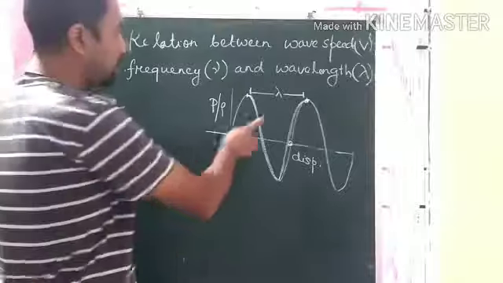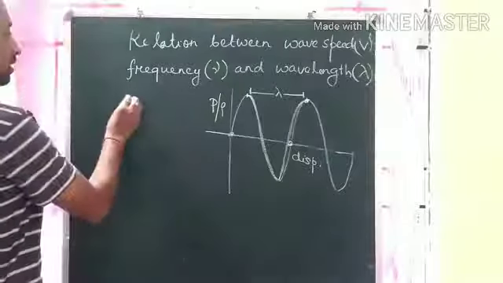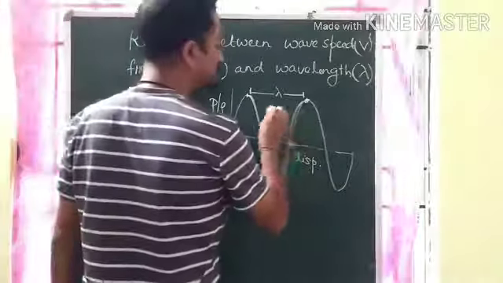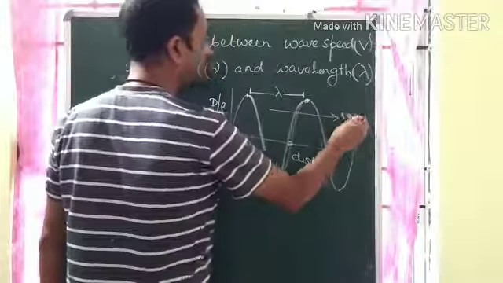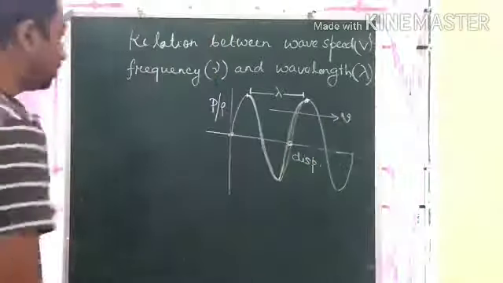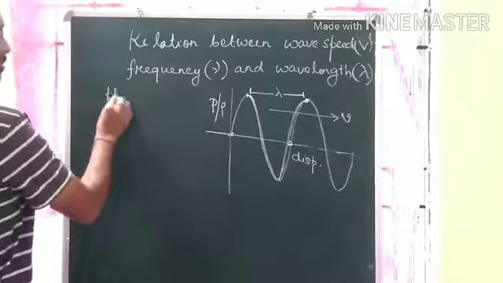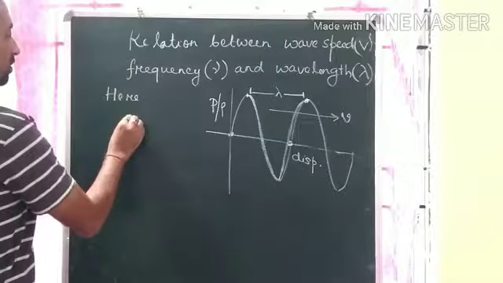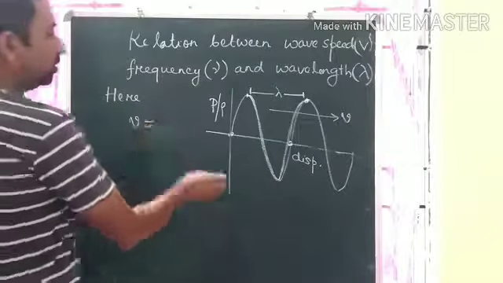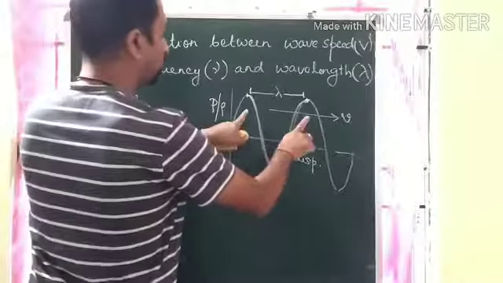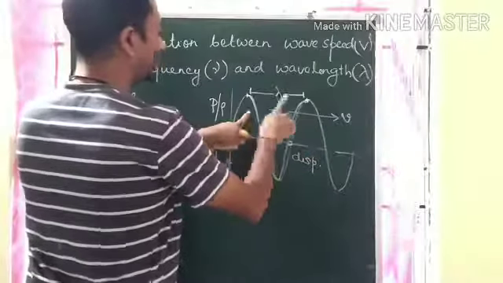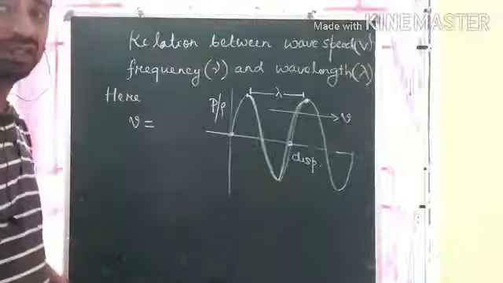Okay, so here the wave speed is the speed with which the wave is moving in the forward direction. If we check between these 2 points, what is the distance covered? We know that speed is equal to distance by time.